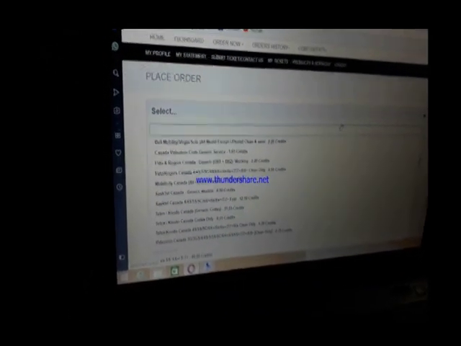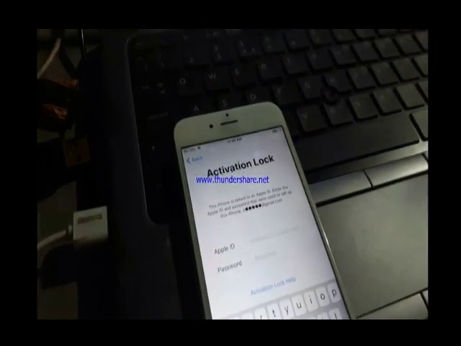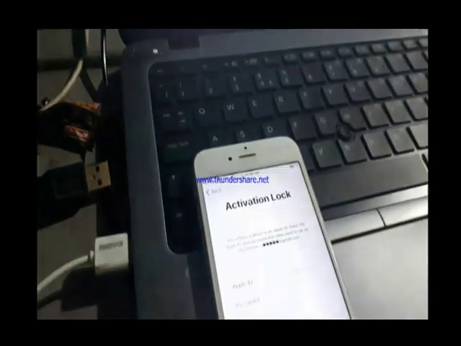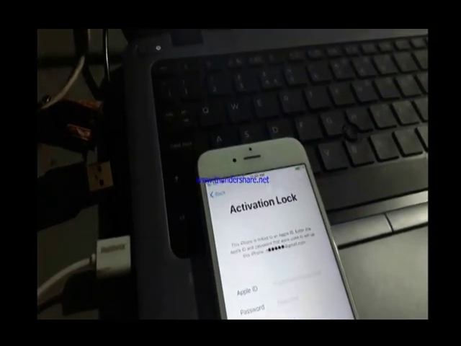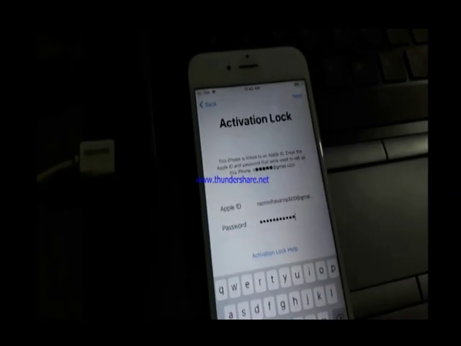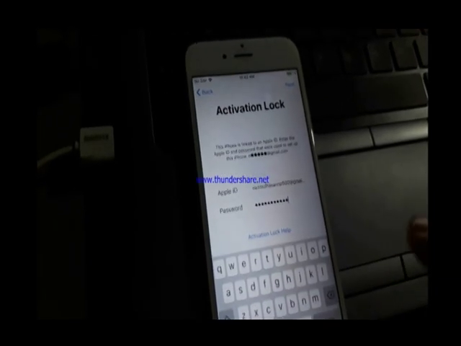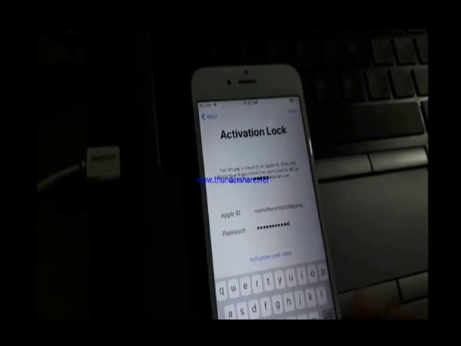I don't need this server's iCloud unlock service because I have the phone owner's Apple ID and password. So I can easily skip these steps.